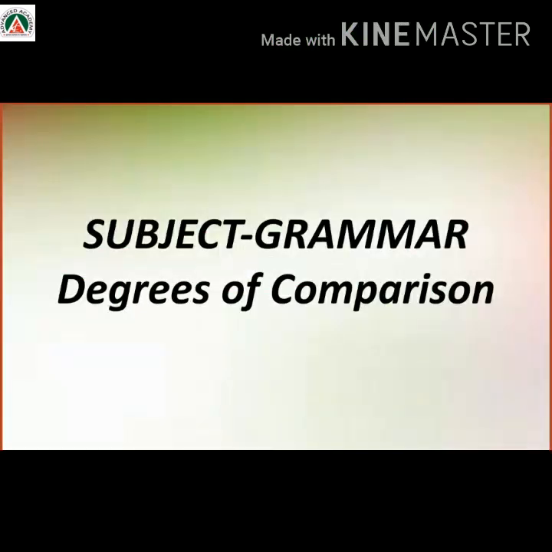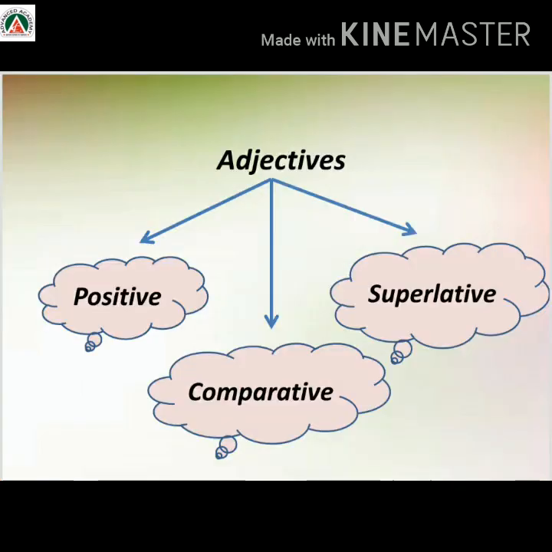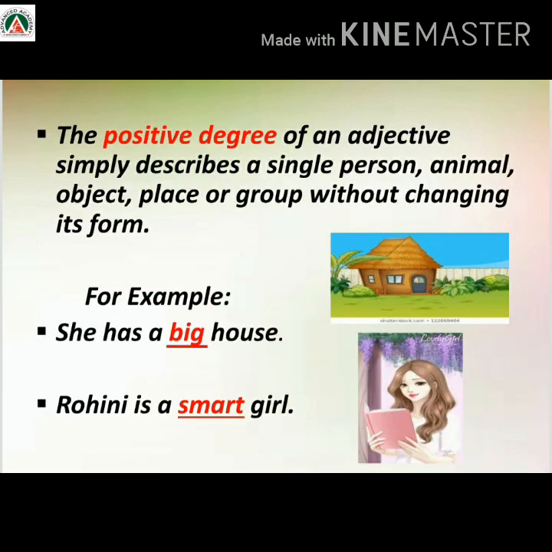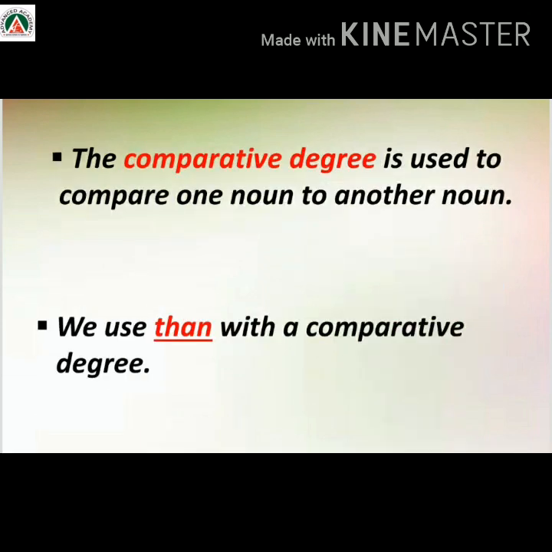Today let us know about degrees of comparison. Adjectives have 3 degrees of comparison: the positive, the comparative and the superlative. The positive degree of an adjective simply describes a single person, animal, object, place or group without changing its form. For example, she has a big house. Rohini is a smart girl. Here, big and smart are used to describe house and girl respectively.